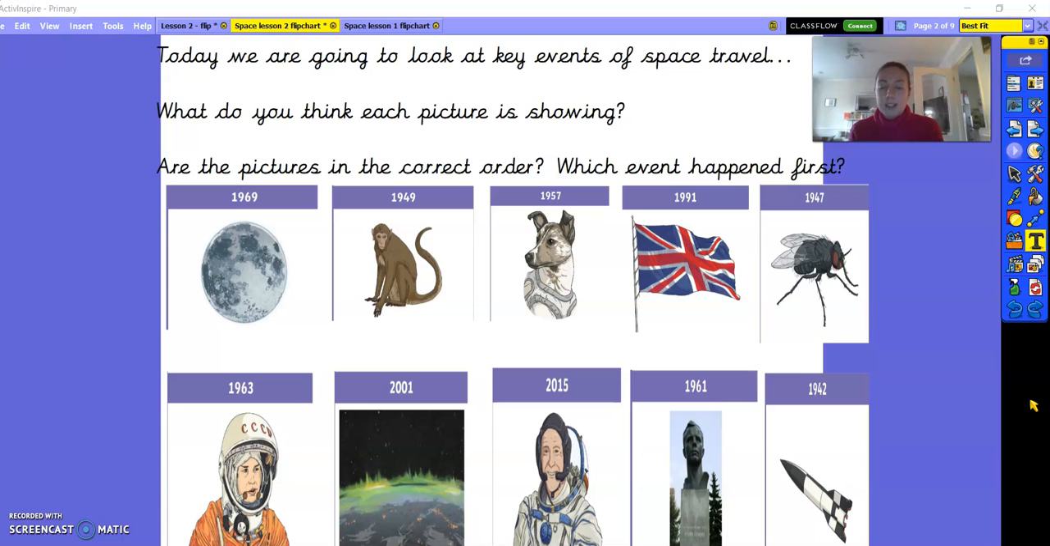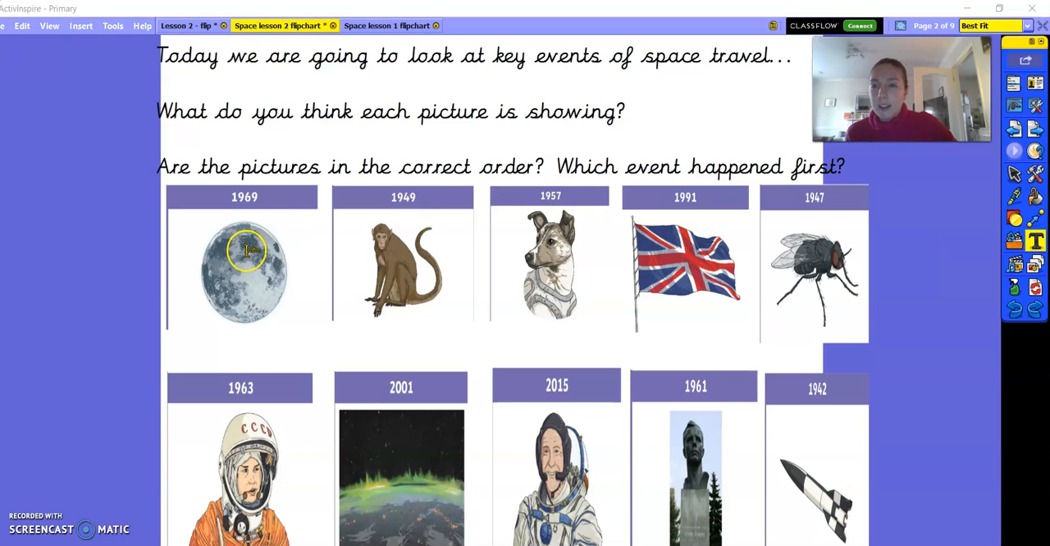Now I'd like you to look at the dates, which we can see in the purple bit along the top. Are the pictures in the correct order at the moment? Are they going in chronological order of how these different key events happened? Hopefully you've spotted that they're not. How do you know? I can see most of them start with 19, except these 2 here. So how do we know they're not in the correct order?